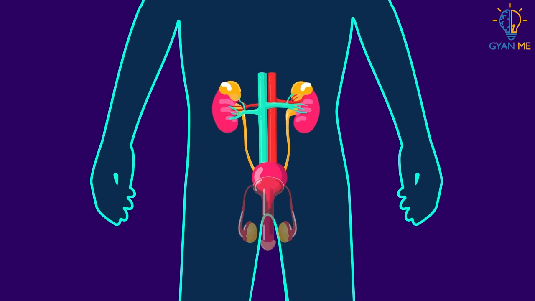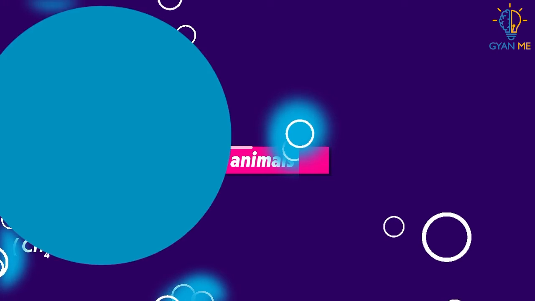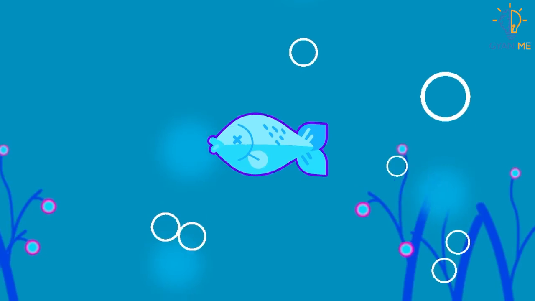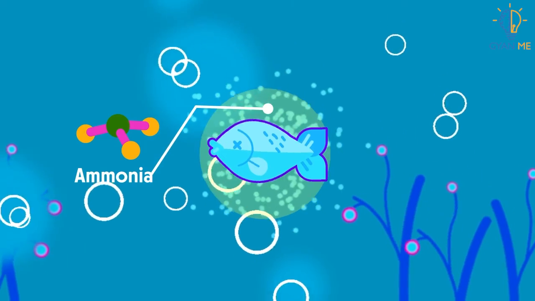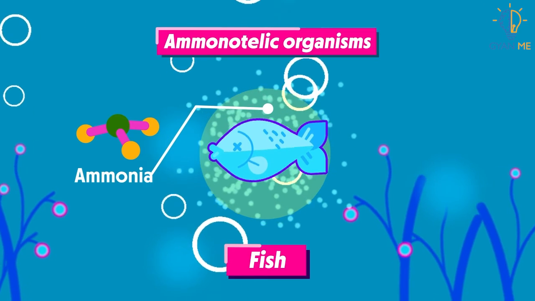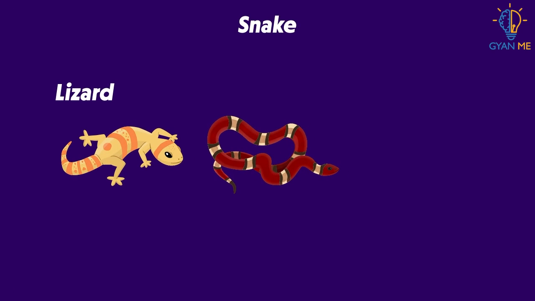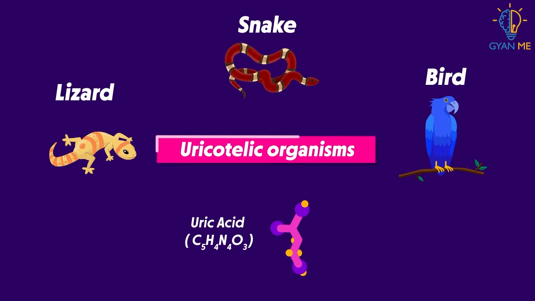Such organisms which excrete urea in the form of urine are called ureotelic animals, while other organisms such as fishes generate waste in the form of ammonia. Ammonia is excreted directly into the surrounding water. Such organisms are known as ammonotelic organisms. And some organisms such as lizards, snakes, and birds excrete uric acid. Such organisms which excrete uric acid are called uricotelic organisms. And in which way it is excreted out, that we will see in our next video.